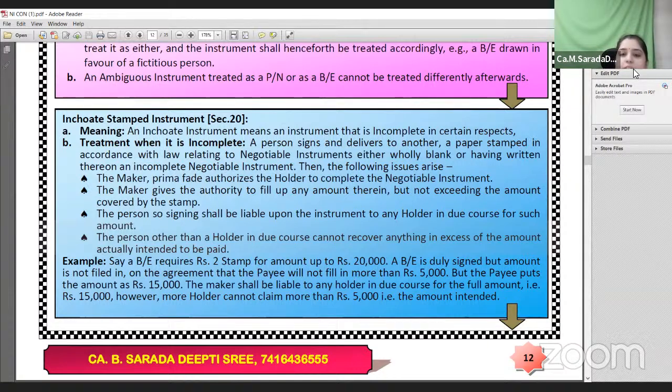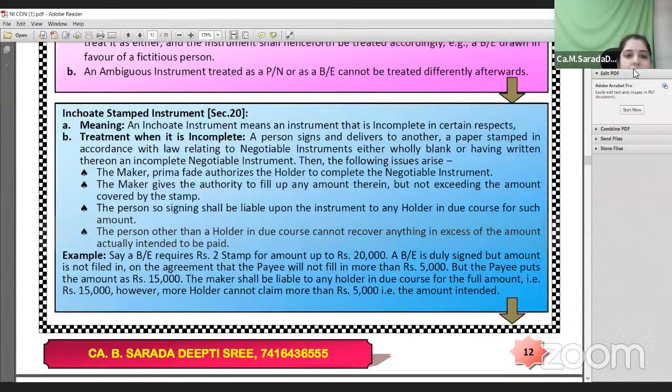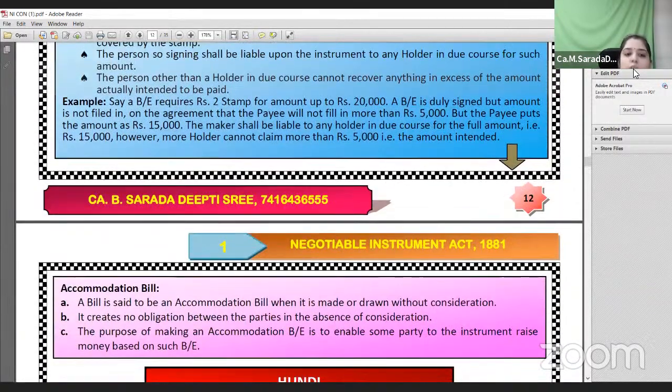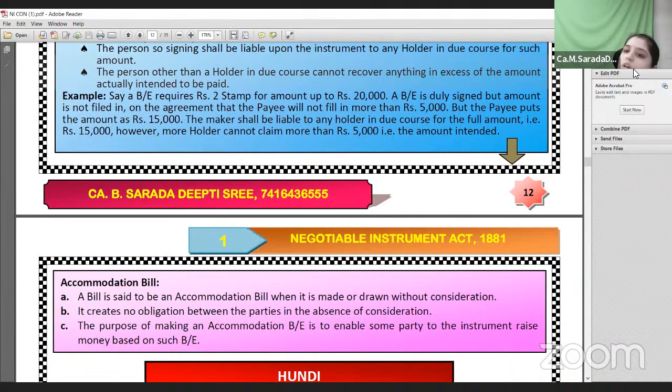So what the NI Act says is, the holder of the instrument can claim maximum to the extent of the value of the stamp in case of an in-short stamped instrument. This is a privilege given to the HDC, who takes the instrument in good faith for consideration before maturity.